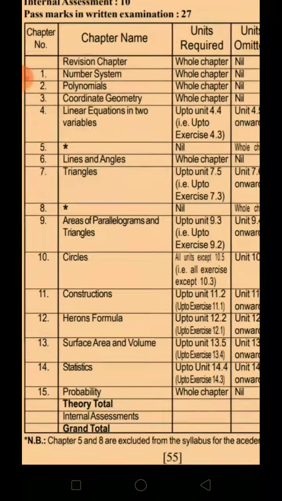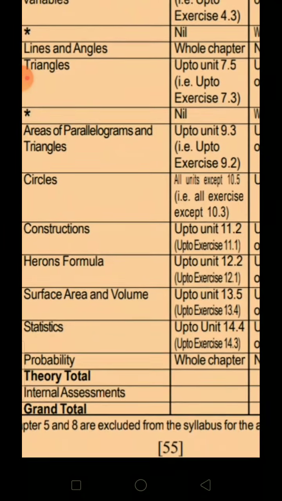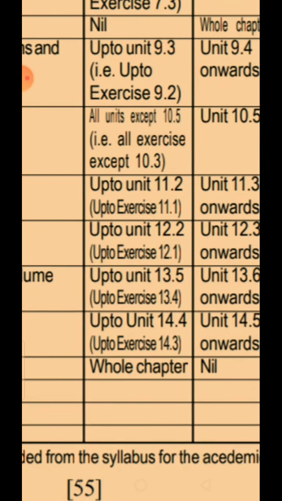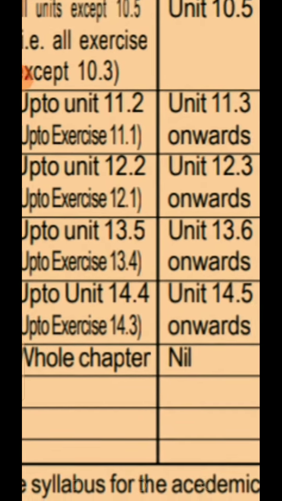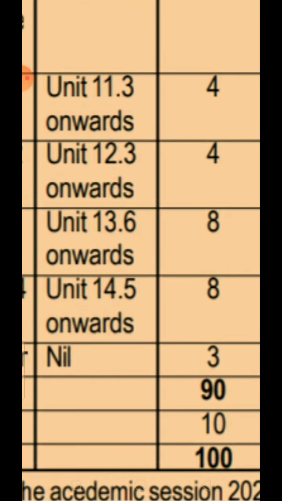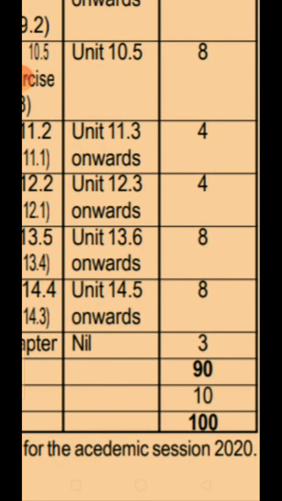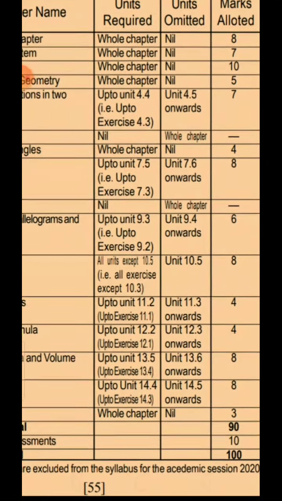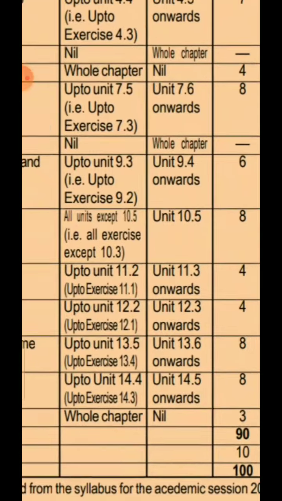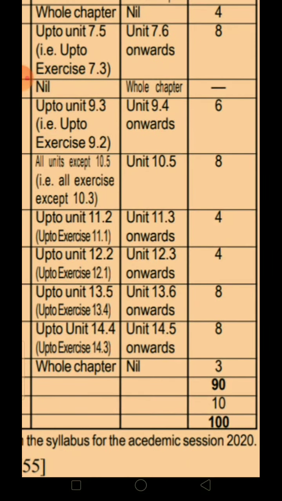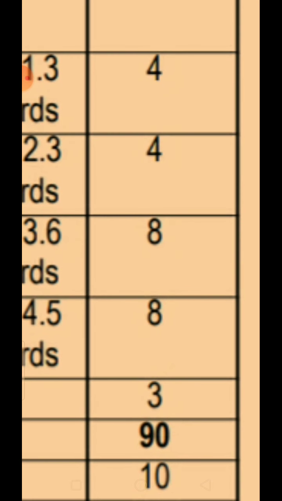Then you have statistics, which will be up to unit 14.4 and exercises up to 14.3 including the examples, and you have unit 14.5 which will be left out. The marks for up to unit 14.4 and exercises up to 14.3 will be for 8 marks.